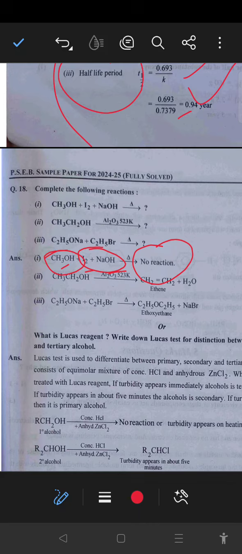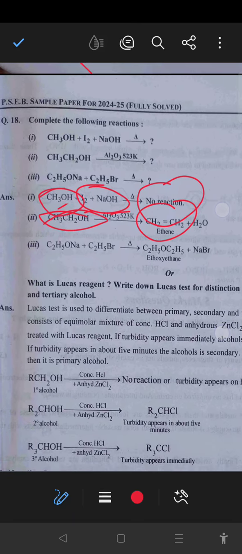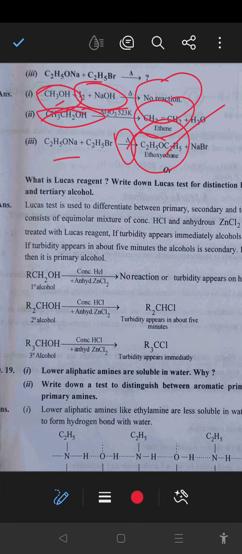In the second reaction, CH3CH2OH, when aluminum oxide reacts, there will be formation of ethene as a major product at a high temperature. And next, sodium ethoxide plus ethyl halide in the presence of heat will follow the Williamson synthesis reaction, and the product formed is the ether ethoxyethane.